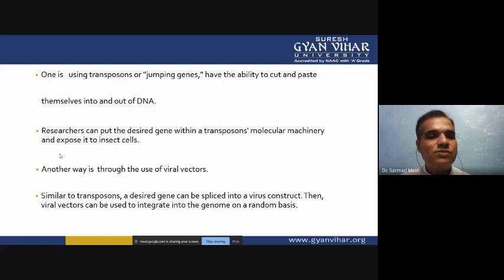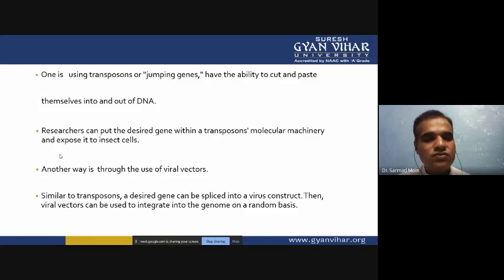So using transpositions or jumping genes, we can insert these types of genes so that we can disturb some genes, so that they can't produce the healthy protein. And when we can produce the transgenic protein, this transgenic protein will disturb the normal protein functioning. So the researcher can put the desired gene within the transposon molecule machinery and expose it to the insect cell.